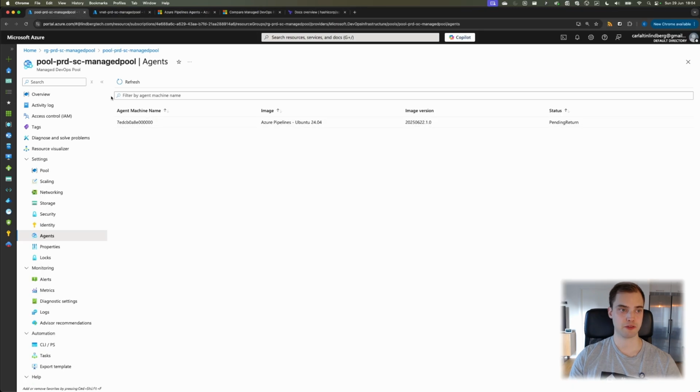We can see here now for our agent, it says pending return. So we received our agent, we ran with it, now we're returning it, basically. And it's super nice because we don't have to manage any machines or VMSS or anything. It's all in a subscription hosted by Microsoft. We can just focus on the good stuff.